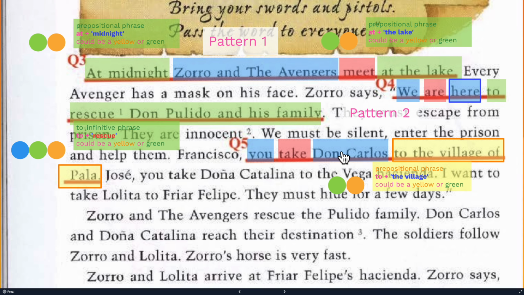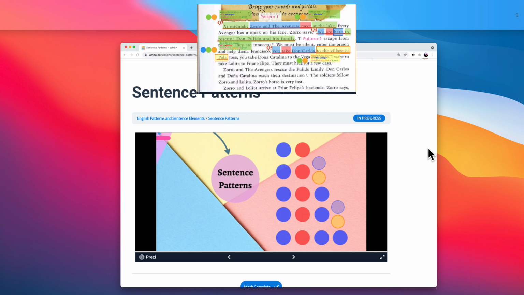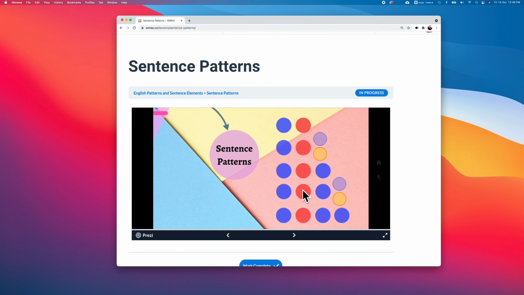"You take Don Carlos" is different from "you take Don Carlos to the village of Pala." So this yellow is something you can't drop, so it's a border yellow. Only pattern 5, blue, red, blue, and a border yellow, will have this. You take Don Carlos to the village of Pala.